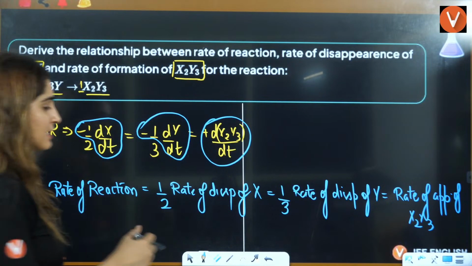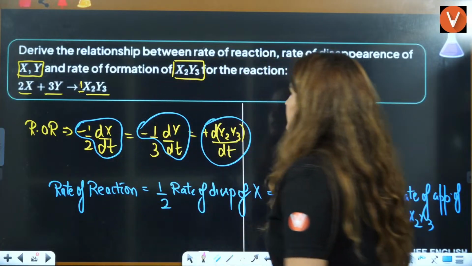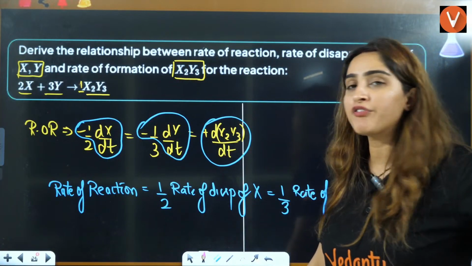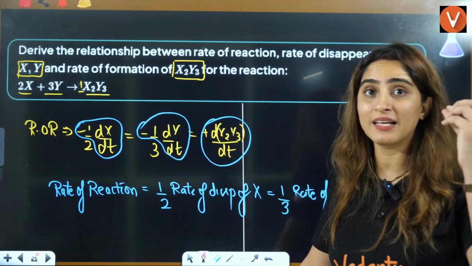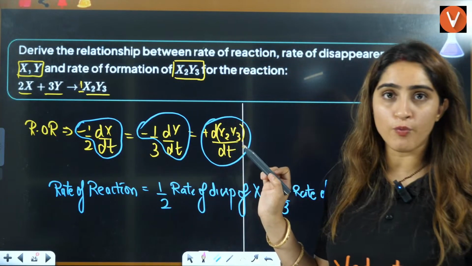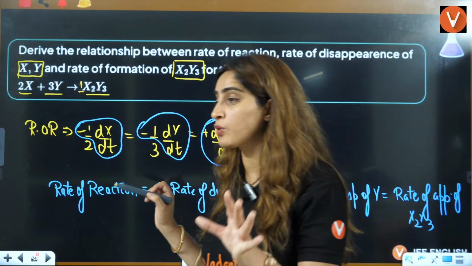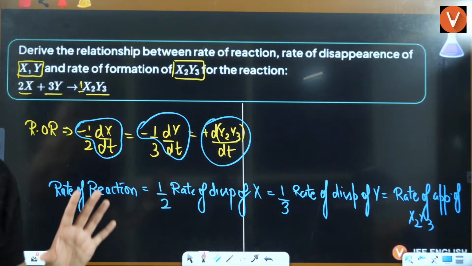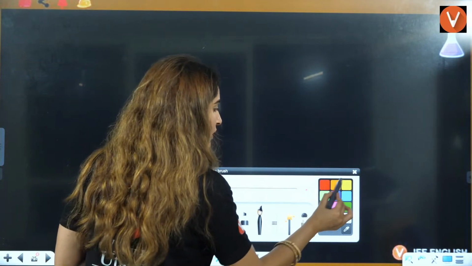Okay. Yes, everybody. Is that clear what we have here? Rate of reaction is this. We can directly write it down, but we know that this is the rate of disappearance of y, because in appearance we don't have any stoichiometry here. Right? Okay. Now, I'll simply write down a formula for you here.